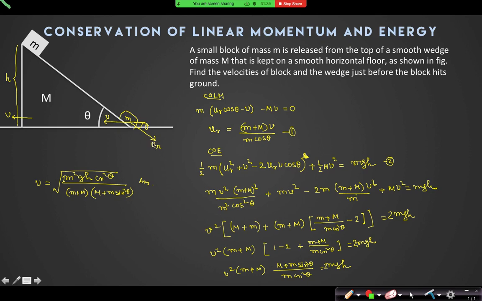Yes or no? Yes, sir. But with respect to the ground, I have just added this component also, because velocity of small m with respect to ground is nothing but velocity of small m with respect to capital M plus velocity of capital M.